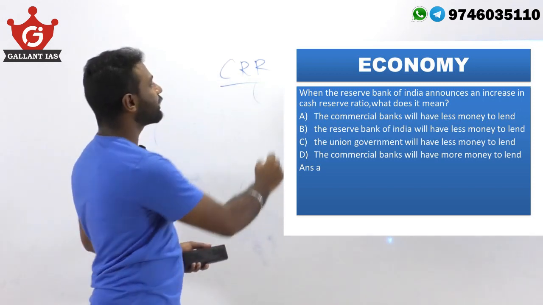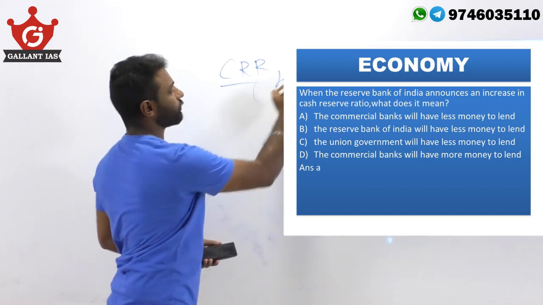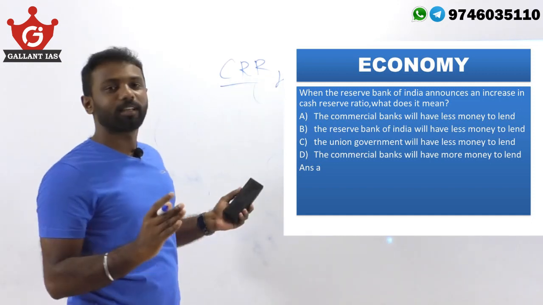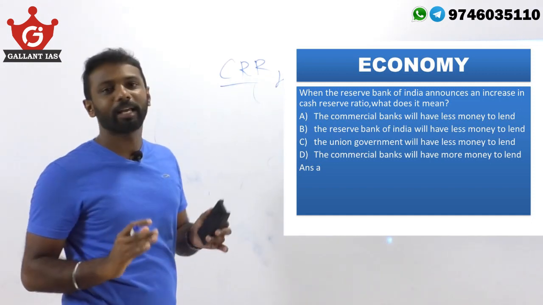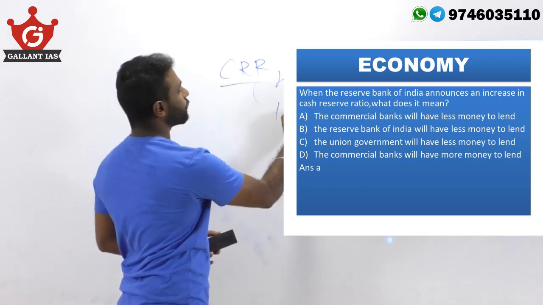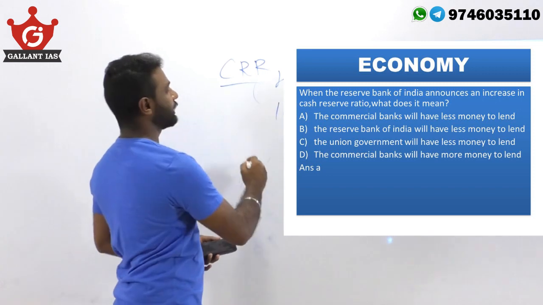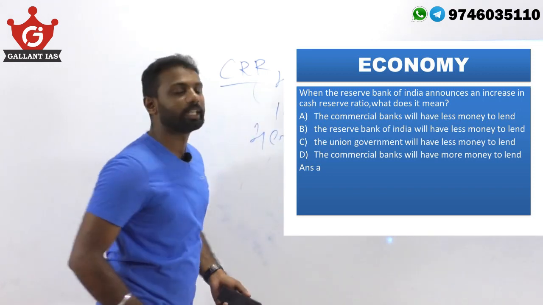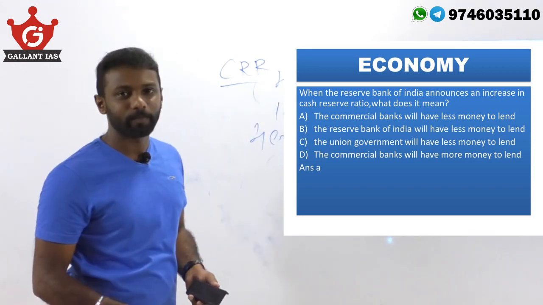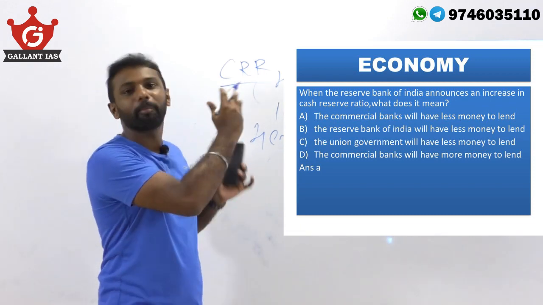Currently, the CRR is 4%. For example, if a bank has net time and demand deposits of 100 crore, then the bank has to deposit 4%, that means 4 crore, in cash form with the RBI. So they can only lend the remaining amount.